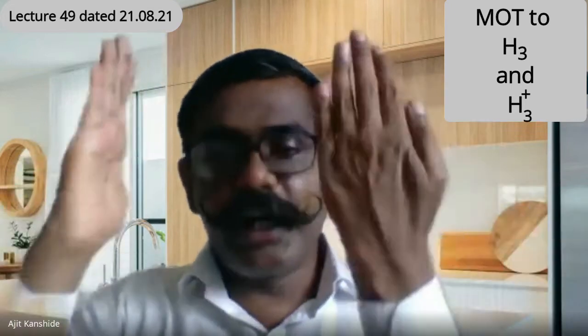But the approach is the same for both. From linear, we have to convert to triangular. So if I bend this and make it triangular, that 2 sigma, which was a non-bonding orbital, because of the change in the shape, change in the structure, now there will be attraction or repulsion relatively. Because the wave function basically was psi 2. Psi 2 orbital, because of bending, will its energy increase or decrease?